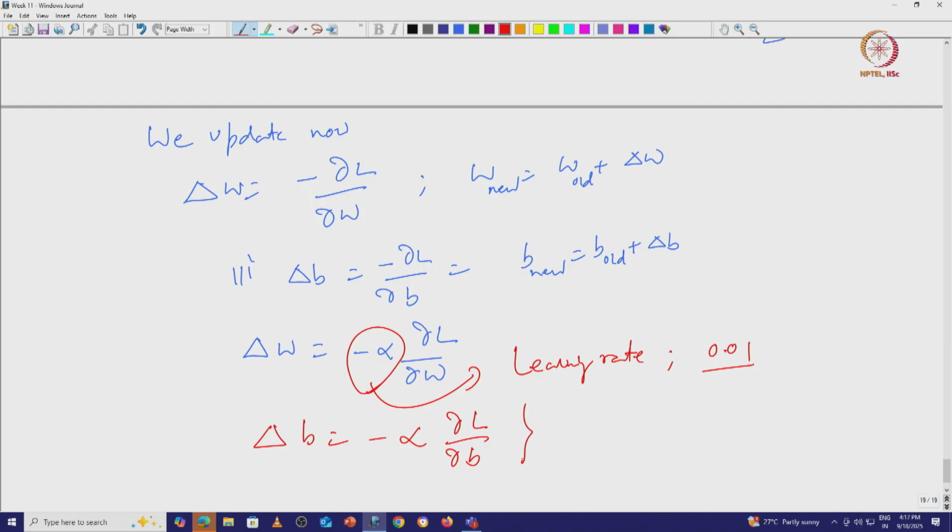We again now, the loss function looks like Y minus W new X minus B new whole squared.